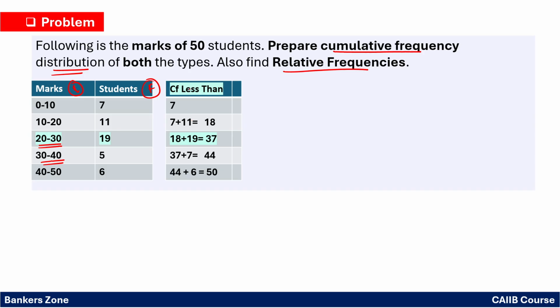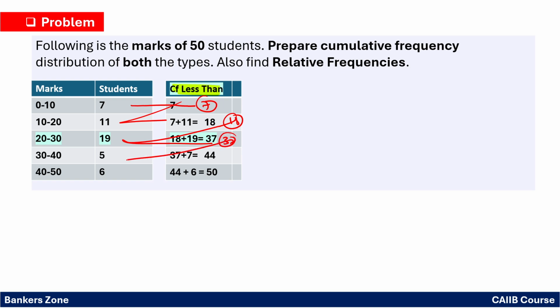To find the cumulative frequency less than, what do you have to do? Very simple. Take 7 as it is. Now 7 plus 11 will be 18, 18 plus 19 will be 37, 37 plus 5 will be 42, and 42 plus 6 will be 48. So 7, 18, 37, 42, 48 become the cumulative frequency less than. Very simple. Cumulative means what?